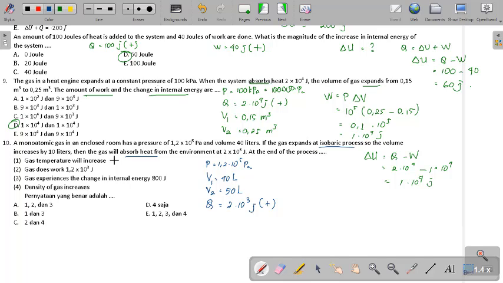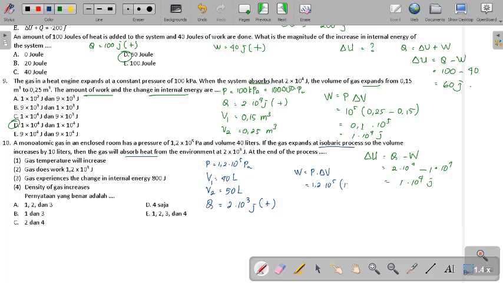Number 10. Okay, the first one you have to, let's find out. Okay, yang bisa dulu aja. Work pressure times delta V. Pressure is 1.2 times 10 power of 5.